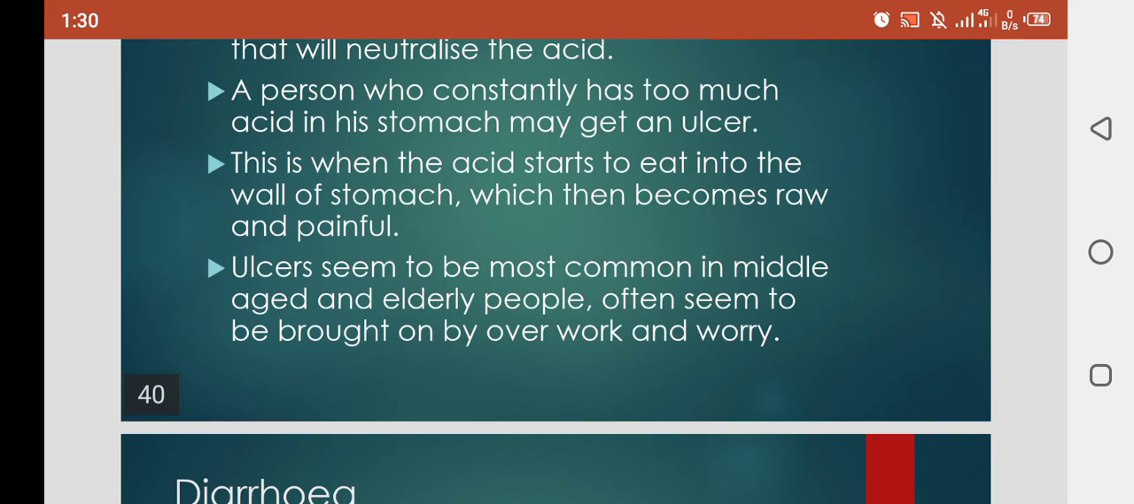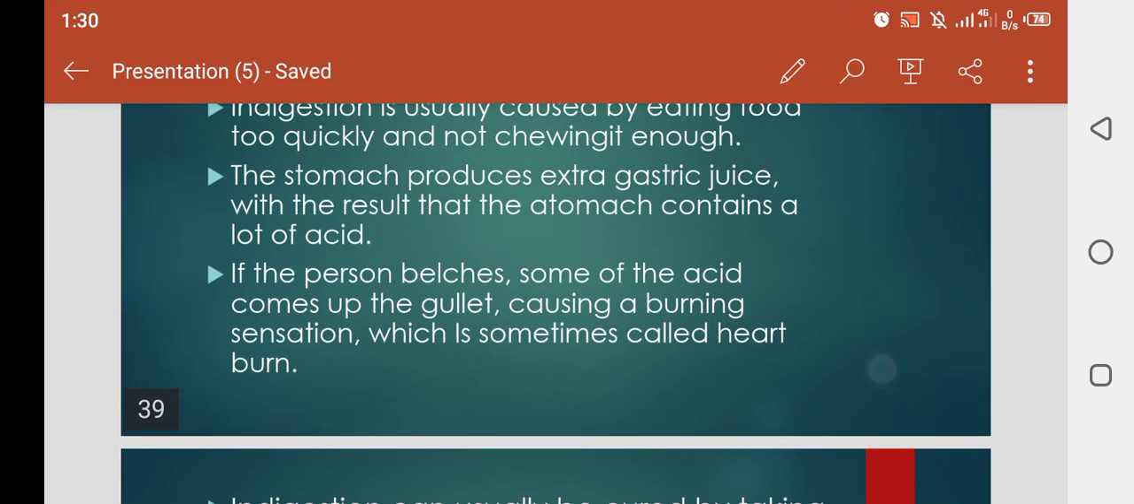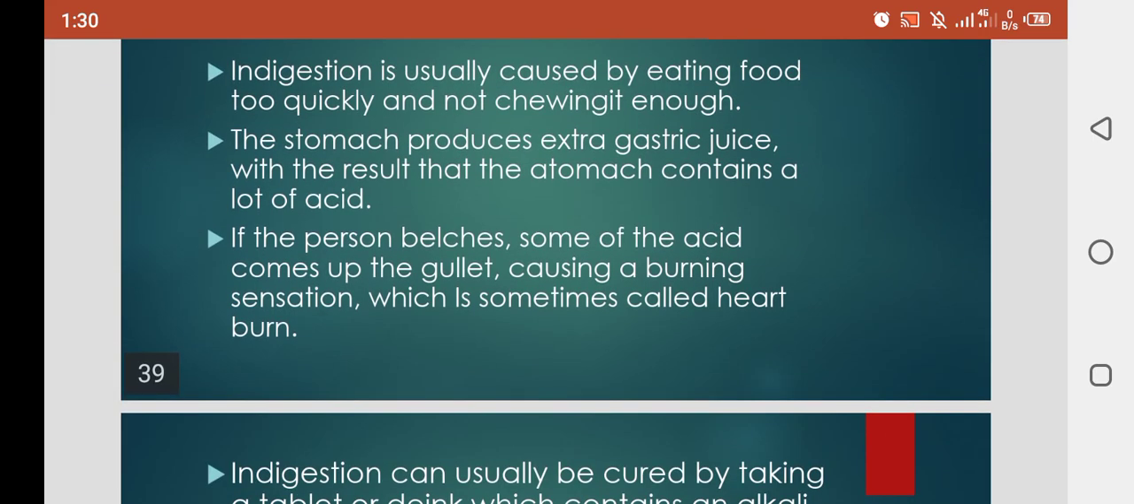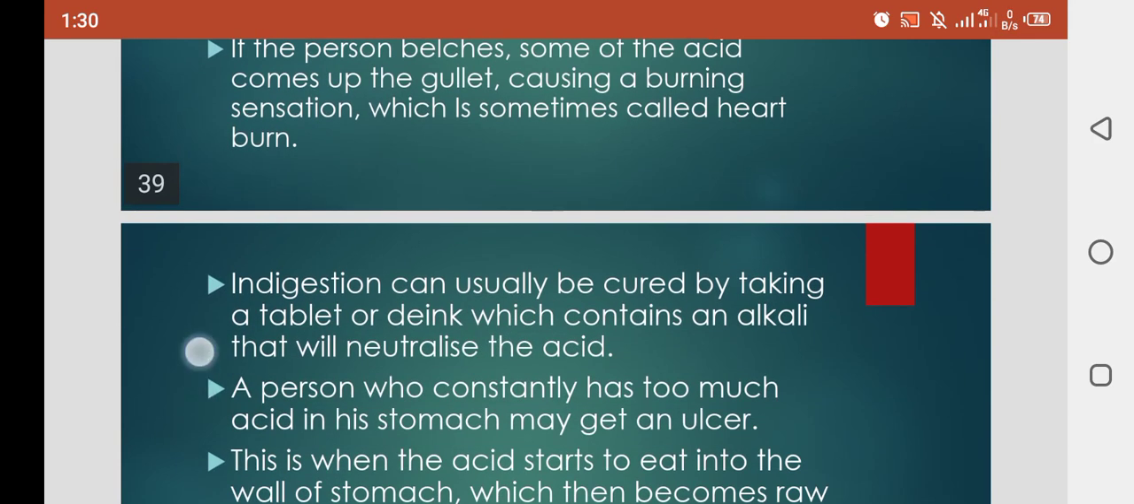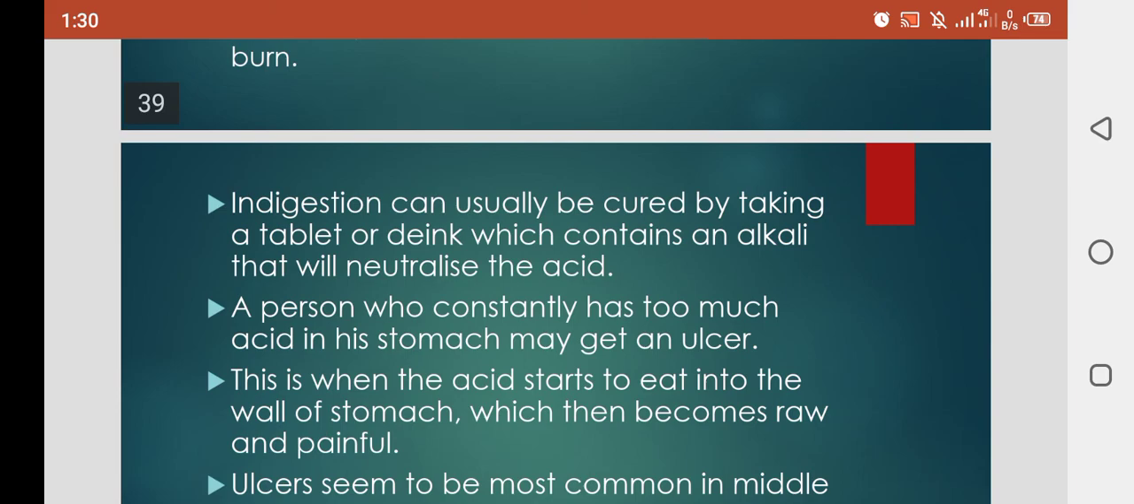Clear, girls? So indigestion is caused by eating food too quickly or not chewing food properly. In this way our stomach produces more and more acid. If the person starts to belch, some of the acid comes up the gullet, causing a burning sensation. This is called heartburn, dil ka jalna. Indigestion can be cured by taking a tablet or an alkali drink that will neutralize the acid in our body.